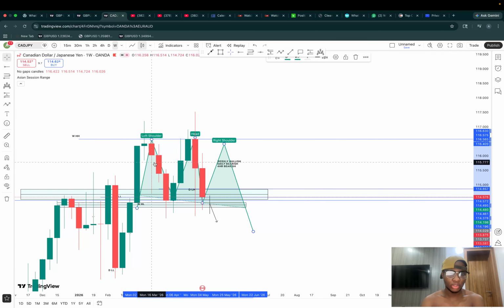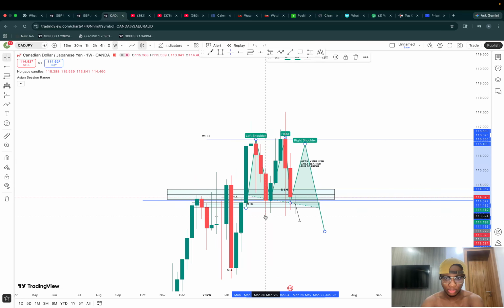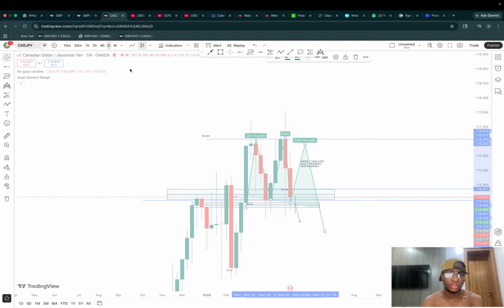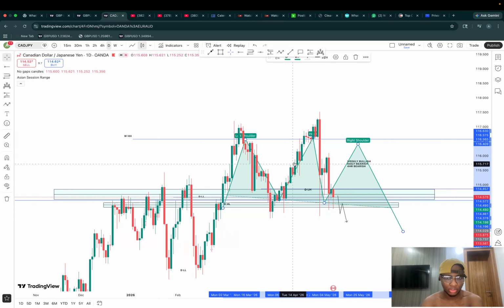Currently I'm looking to sell CAD JPY. The weekly is bullish, and we are at a very clean support and resistance zone. Whenever we are below, we are using this zone as a resistance. Whenever we are above, as a support. Now on the daily, we are also having the same head and shoulders forming on the daily. Whenever we are below this zone, it's a resistance, whenever we are above, a support.